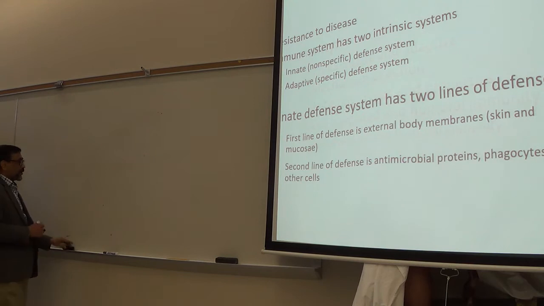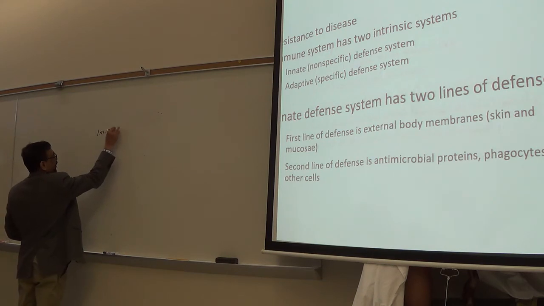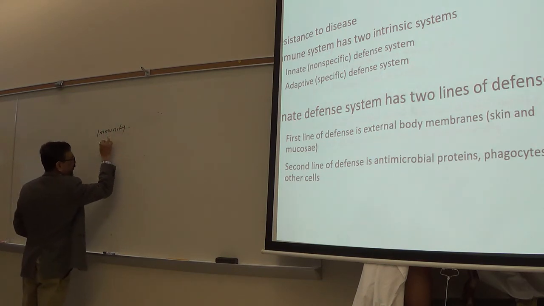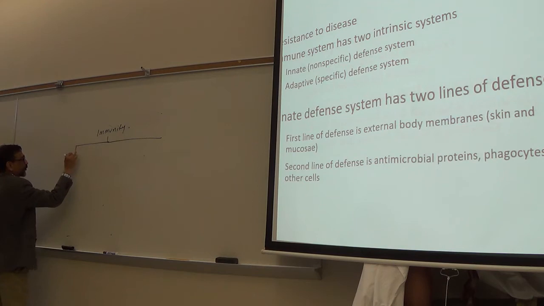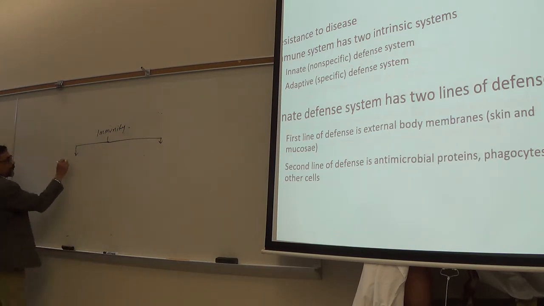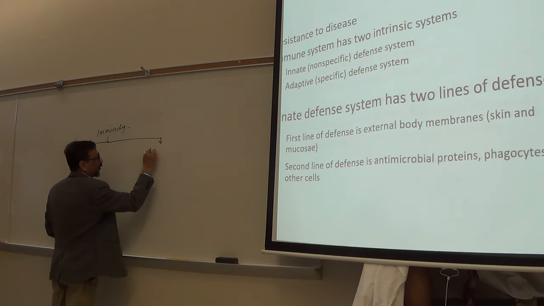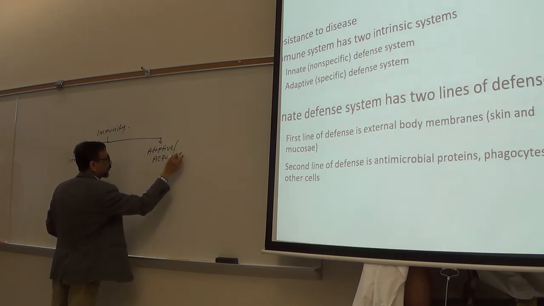Now, let me go back again. Immunity, how many types? First 2 types. One is called what? Innate. Another is called adaptive, which is also called acquired.